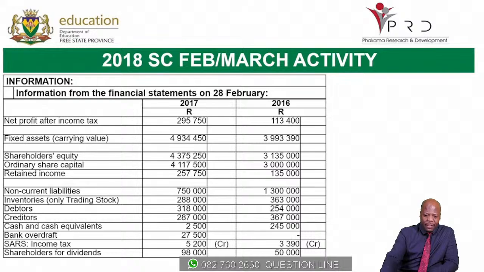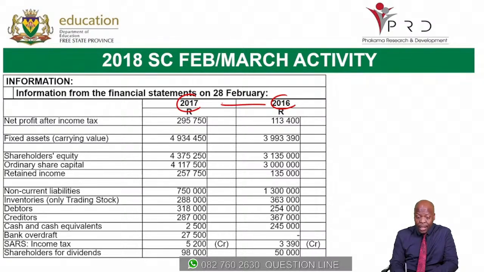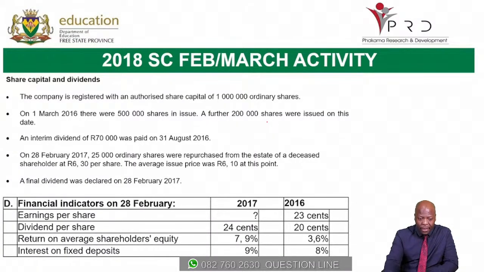So the information is given here, and we're given 2 years. That is 2017, and here is our 2016. So remember, we read our information from the right to the left. That is 2016 on to 2017. And then we're given the share capital and dividends information, and here on D we have our financial indicators.